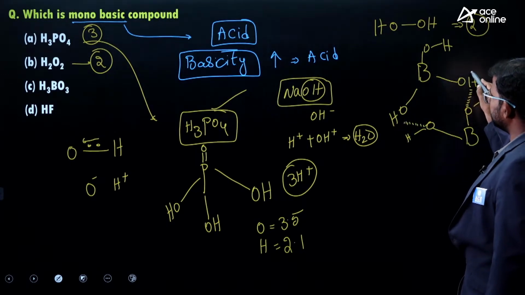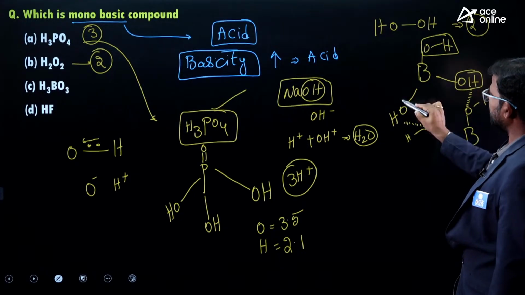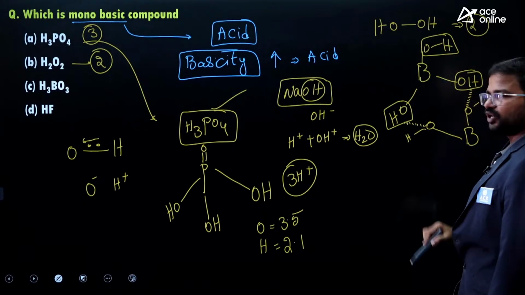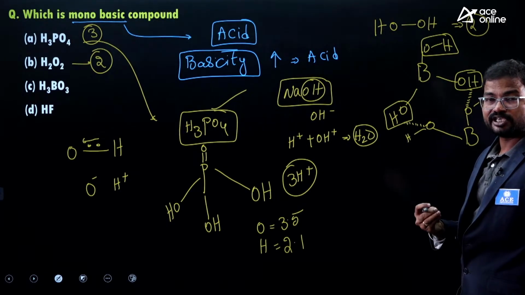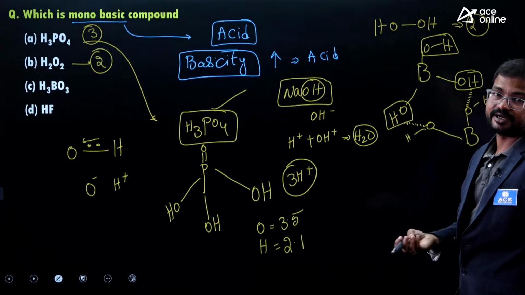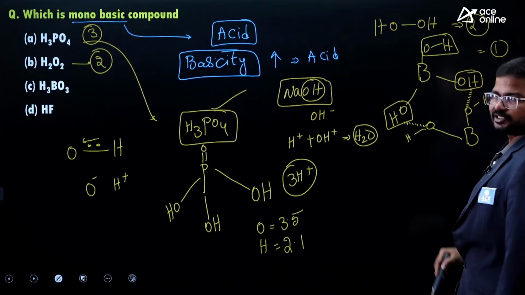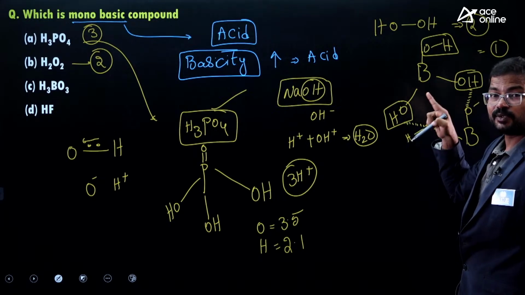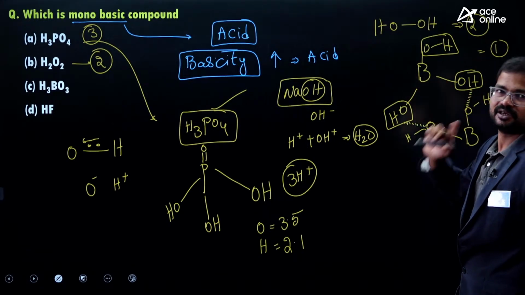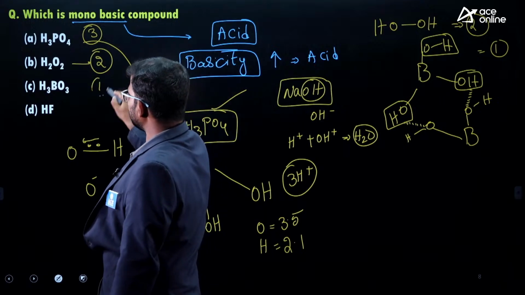One boric acid has 3 OH groups, but 2 OH groups are completely bound with another molecule through hydrogen bonding. That is why it releases only 1 H plus ion. Actually it has 3 OH groups, but because of hydrogen bonding it releases only 1 H plus ion, so the basicity is considered only 1.